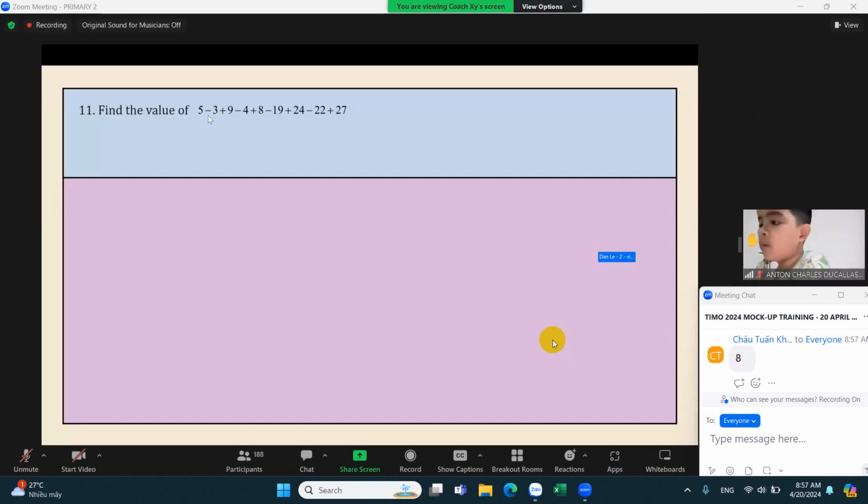Here, find the value of 5 minus 3 plus 9 minus 4 plus 8 minus 19 plus 24 minus 22 plus 27. So how are we going to do this one? Teacher, can I do it? With the plus or minus, it will be like 27 minus 22 plus 24 minus 19. So when we add all together, the answer is 25. Okay, so we can do that.